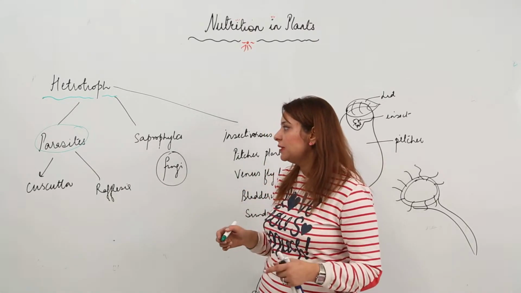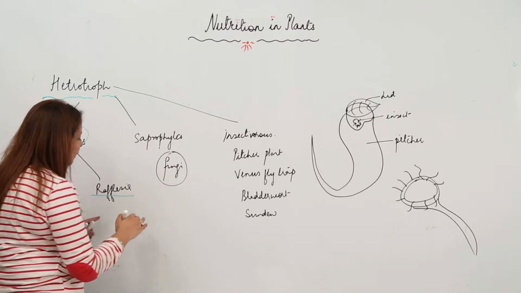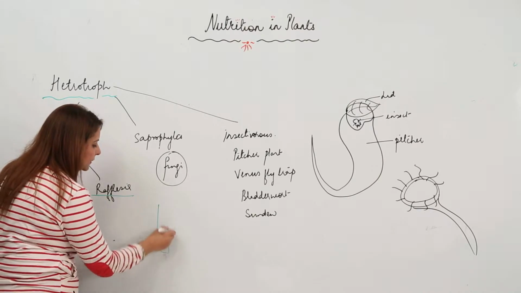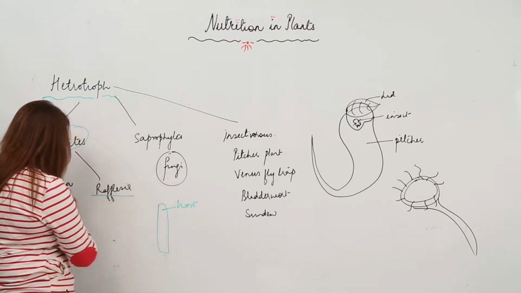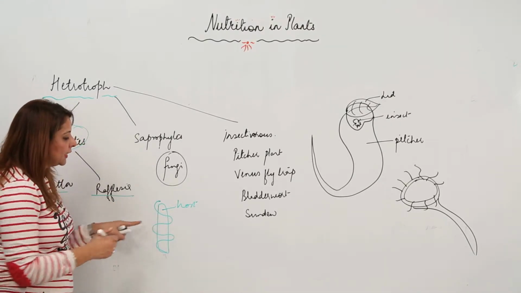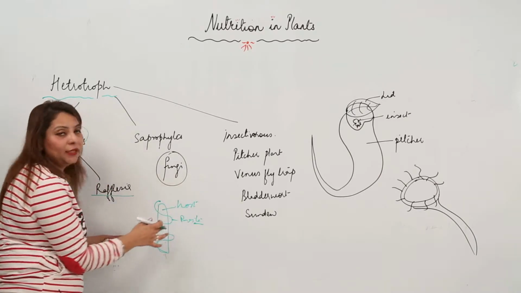So here we have examples, that is Cuscuta and Rafflesia. So what they do, they feed on another plant, they live on it. Suppose we say that this is another plant, the plant on which it lives is the host, and this is a parasite, so obviously it will live on this. So this is a parasite, and this one is the host.